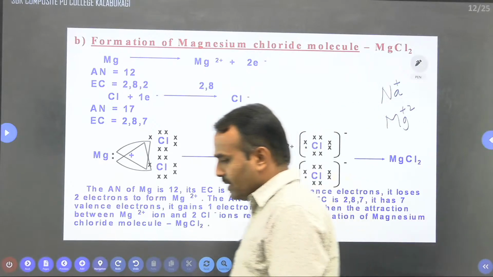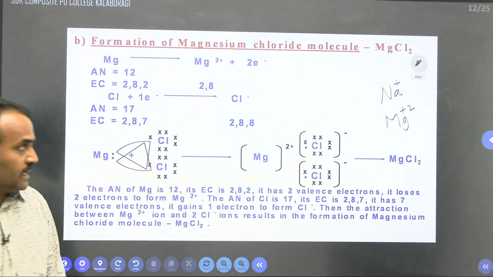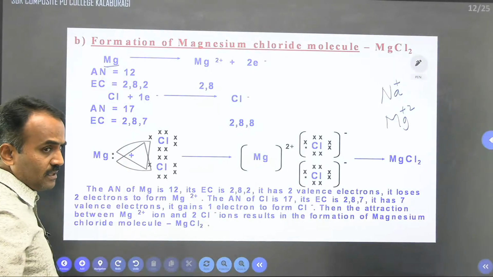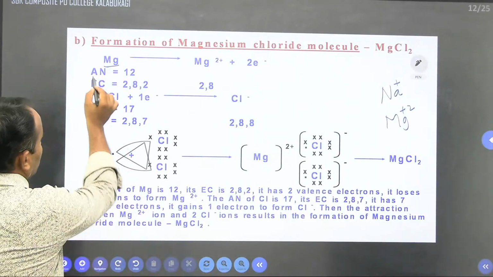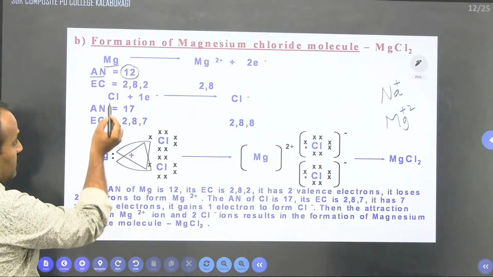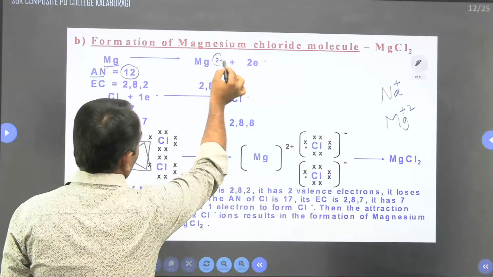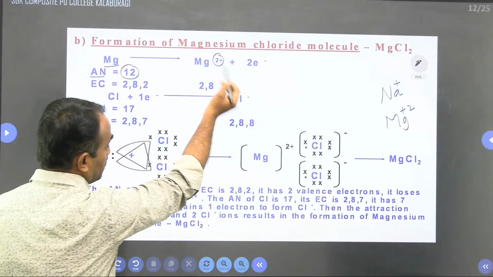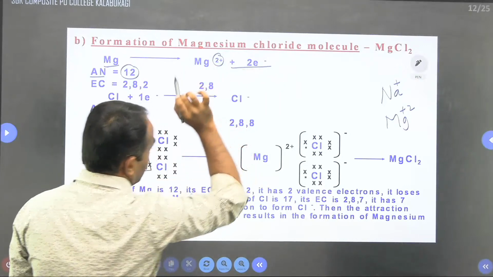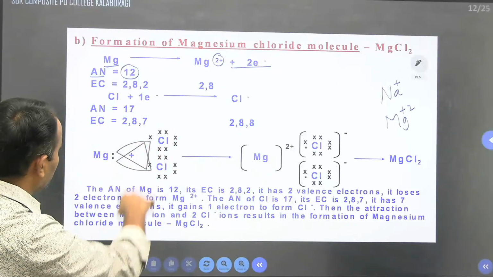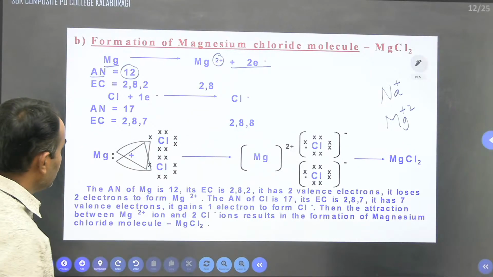Now you can see here how the magnesium chloride formation occurs. Mg is the symbol of magnesium. Its atomic number is 12, and they have given Mg+2. This indicates that magnesium readily loses 2 electrons. Those 2 electrons are written on the product side. It means the magnesium is going to lose them, and there is a formation of an electropositive ion.